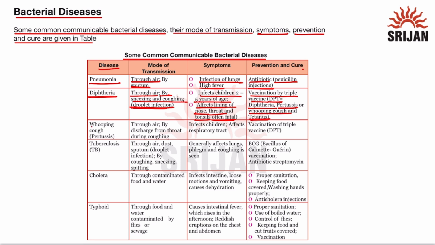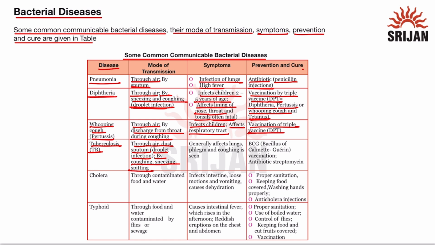The third disease is whooping cough, which is also known as pertussis. The mode of transmission of this disease is through air or by discharge from throat during the coughing. The symptoms are that it infects children and affects the respiratory tract. The prevention can be done through vaccination of the triple vaccine, that is again DPT. The next disease is tuberculosis, which is also known as TB. The mode of transmission is through air, dust, sputum, that is the droplet infection, by coughing, sneezing, or spitting.